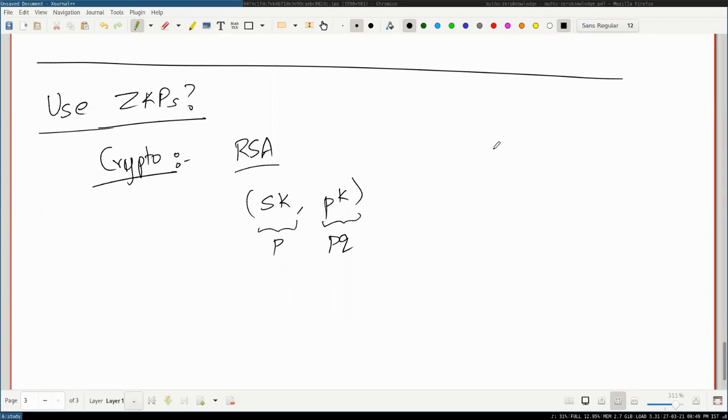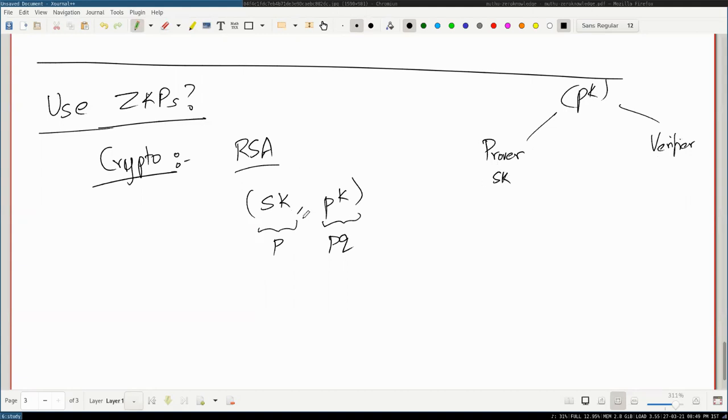Okay, so the prover has the secret key, and the public key is public information, and there's the verifier. Now forget encryption and everything. The prover has access to the secret key. The verifier looks at the public key and wants to check whether the prover has this secret key or is bluffing.